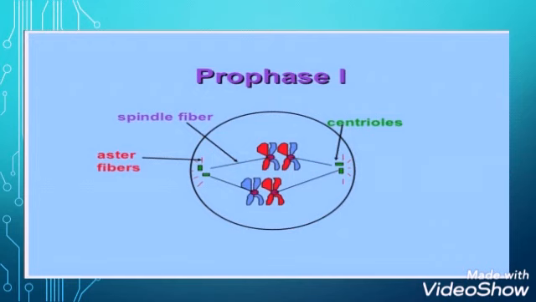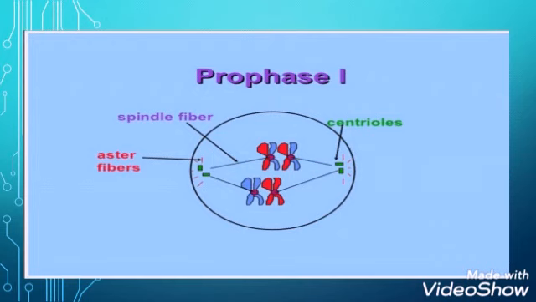How we can define meiosis? It is a type of cell division in which one diploid parent cell divides to produce four haploid daughter cell. It is important during sexual reproduction for the production of a haploid cell, that is egg and sperm. And why it is known as reduction division? Because the number of chromosomes in the daughter cell become half as compared to the parent cell.